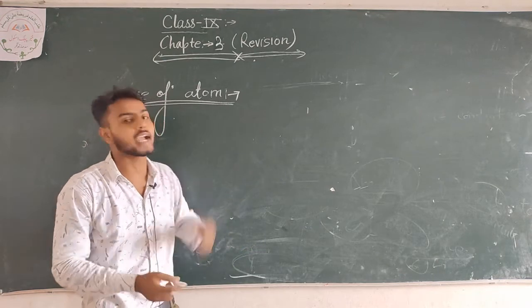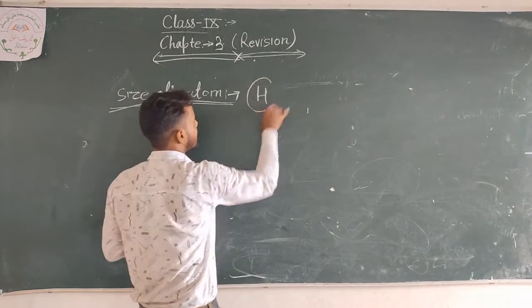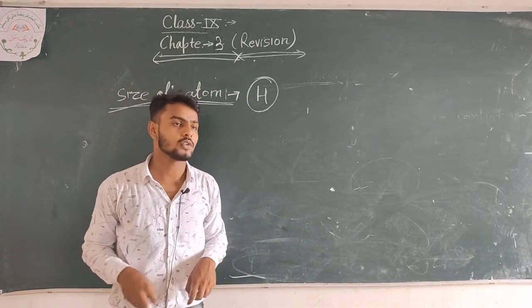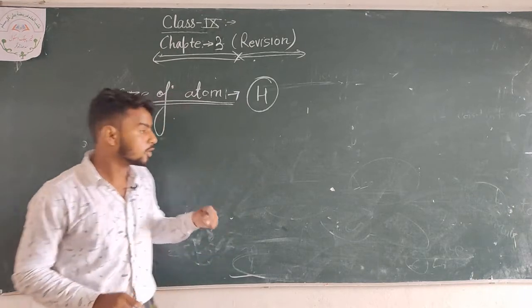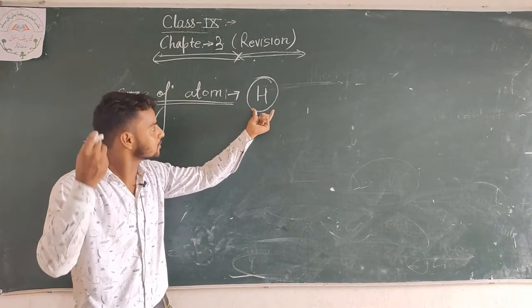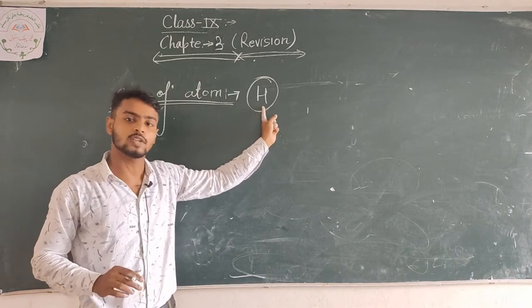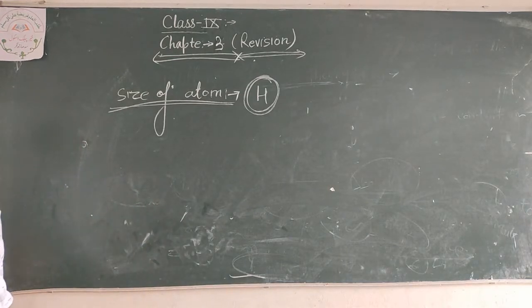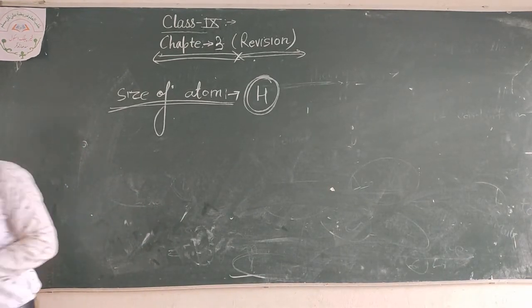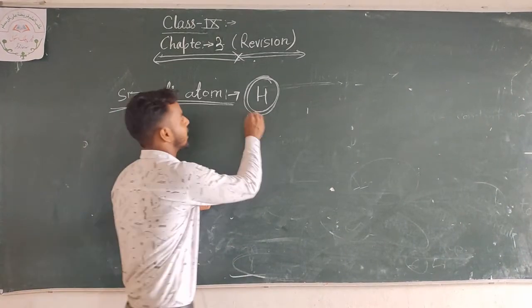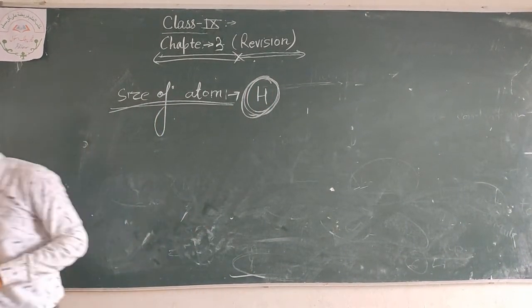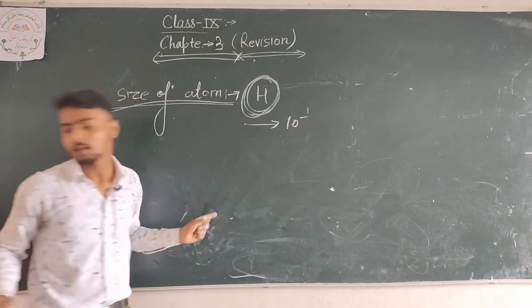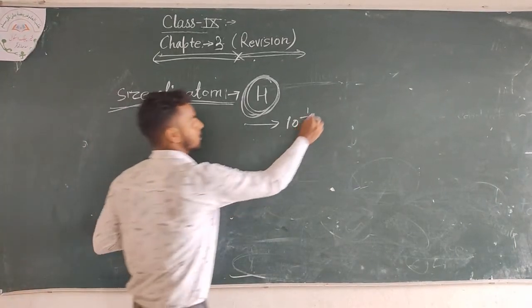Take hydrogen, which is the first element in your periodic table. The atomic radius of hydrogen is very tiny, 10 raised to the power minus 10.